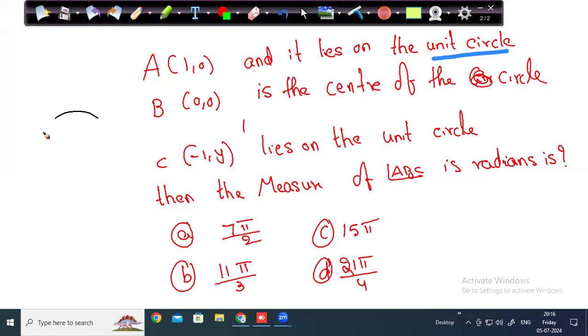So I have a circle with center of the circle at 0, 0, and this 1, 0 generally lies on the x-axis, it should be here.